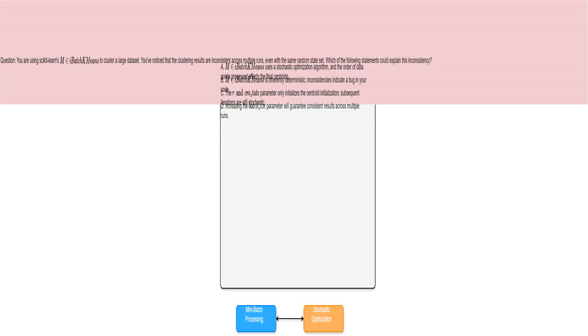This statement directly reflects the stochastic nature of MiniBatchKMeans. The order of data points in mini-batches impacts the final centroid locations because the algorithm iteratively updates centroids based on the data in each batch. This makes it similar to a coin toss. You don't know if you will get heads or tails until you actually toss the coin. Similarly, the centroid will be different based on the ordering of data points and the sequence of batches used.